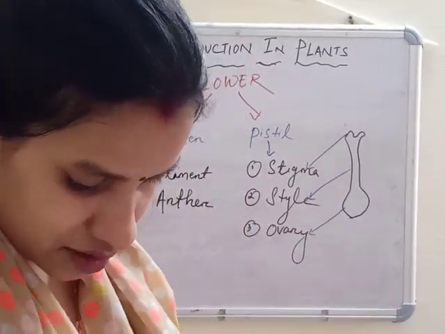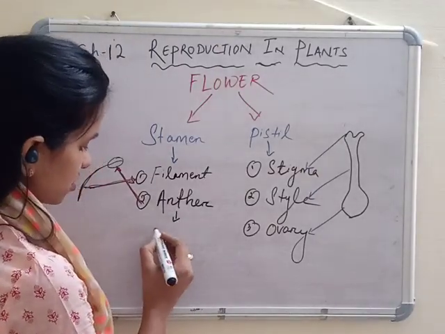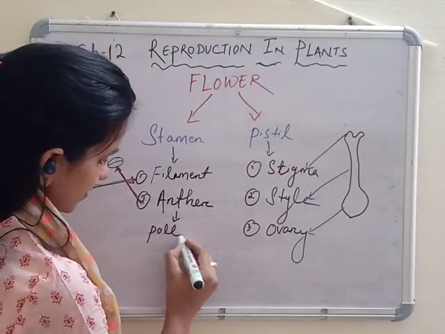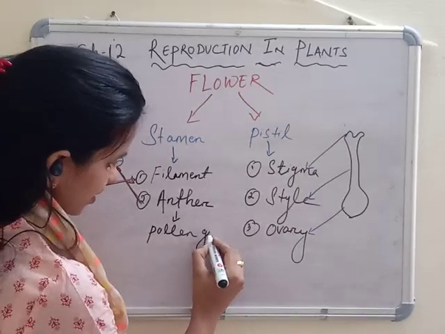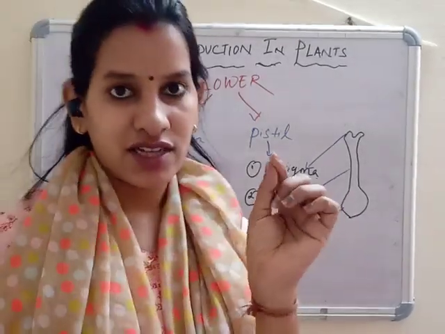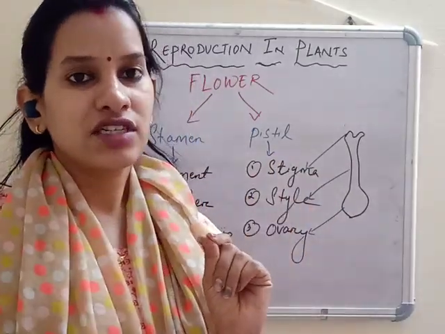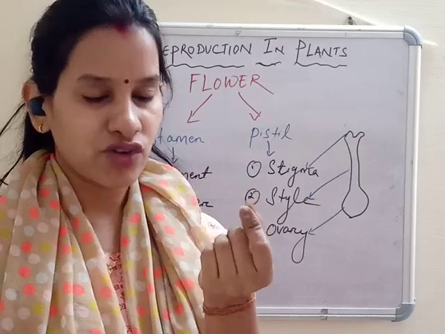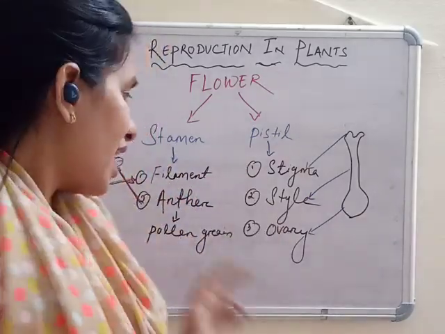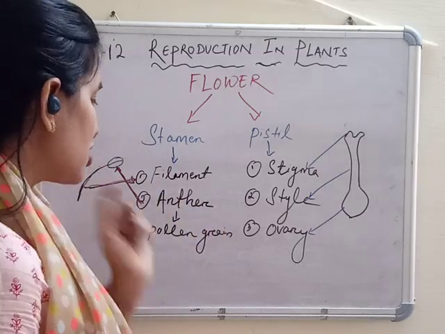See first, the anther produces pollen. Pollen grain. Grain means a small grain, like rice, but smaller than that. It is a little rough in structure, produced by the anther, or it is dust-like, a powder-like structure. That is pollen grains.